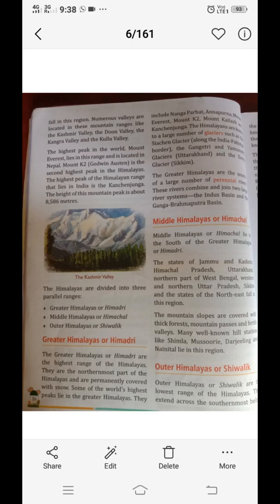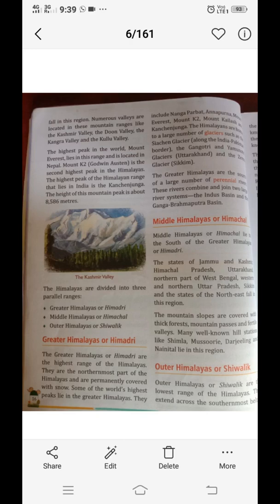The Himalayas are home of a large number of glaciers such as Siachen Glacier, the Gangotri and Yamunotri glacier and the Jemu glacier. So Siachen glacier is a very famous glacier because it lies on the India-Pakistan border, at a very great height, and the temperature of this region is very low, and all over the year there are Indian soldiers to protect us. This is why you have heard the name Siachen glacier frequently.